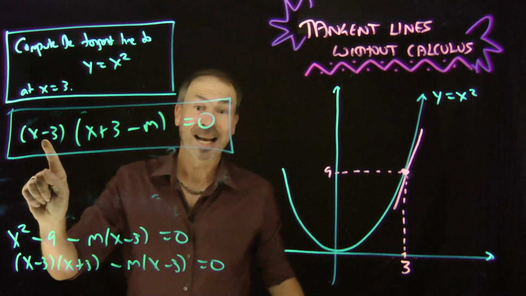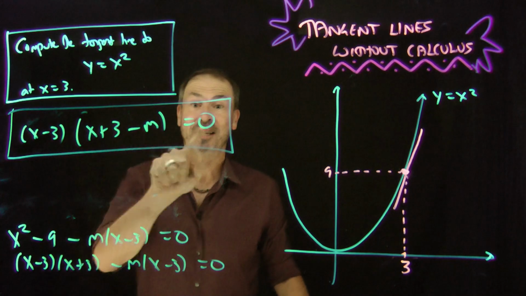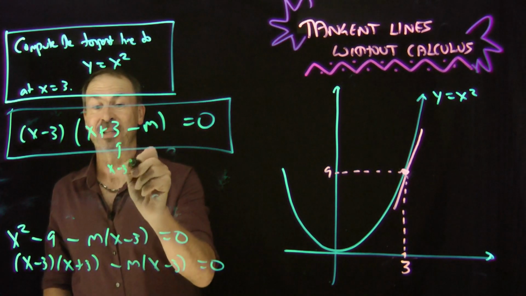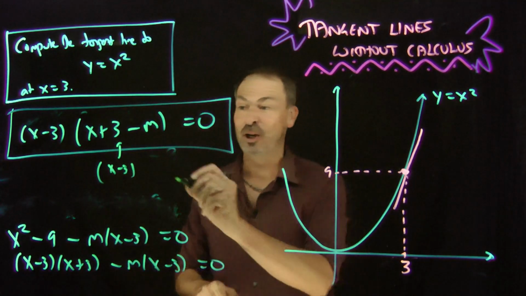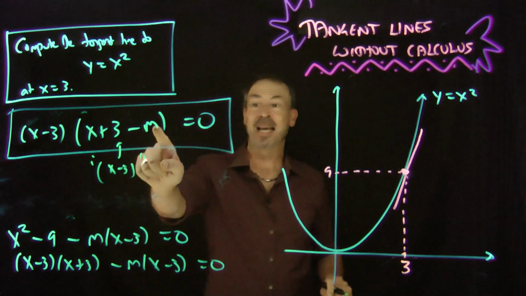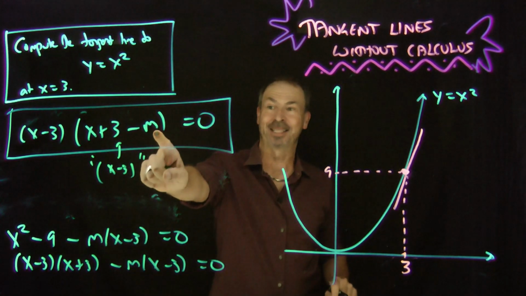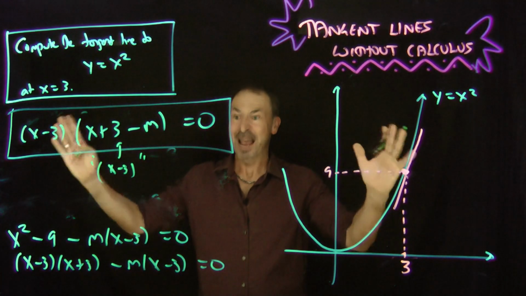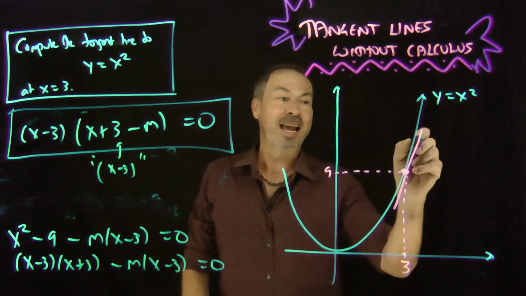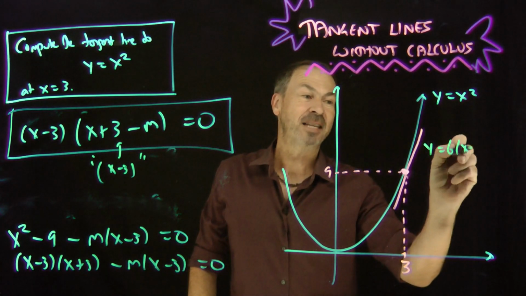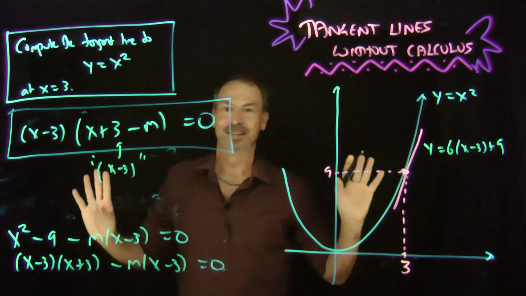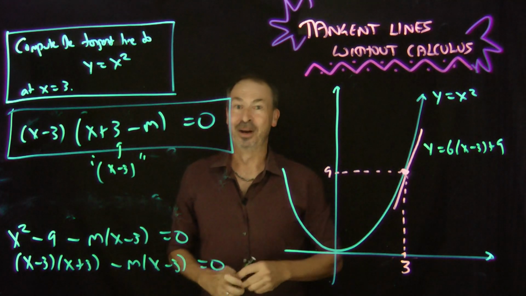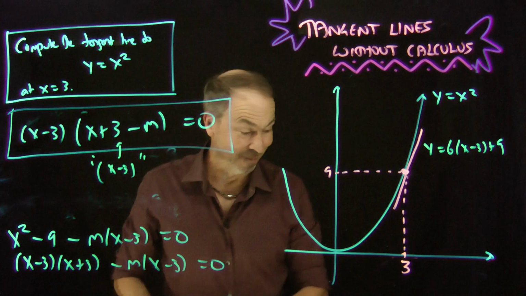Well, one solution is x equals 3. Clearly, putting in x equals 3 is going to give me 0. So this better be really x minus 3 again in disguise, in which case m better be 6. There's only one possible value of m for which this has only one solution. m is 6, and the equation of this tangent line must be that. Pure algebra and logical thinking. Whoa. Okay, that was kind of cool.